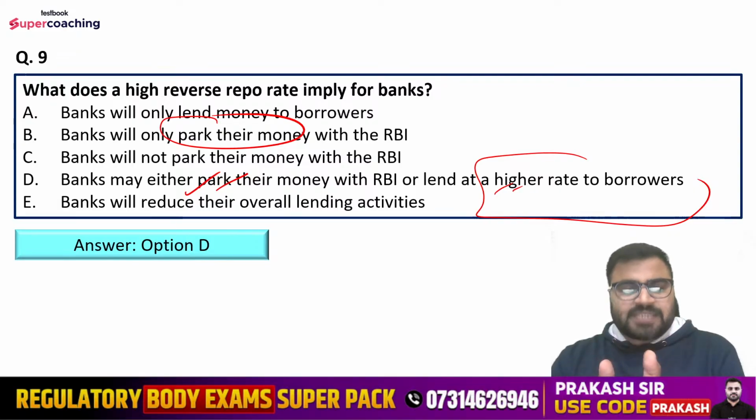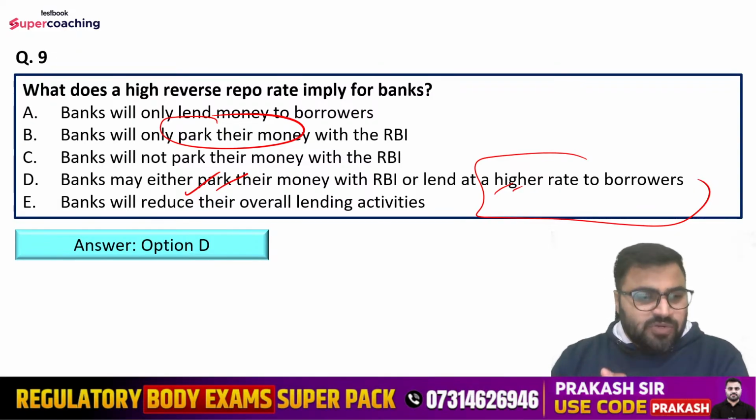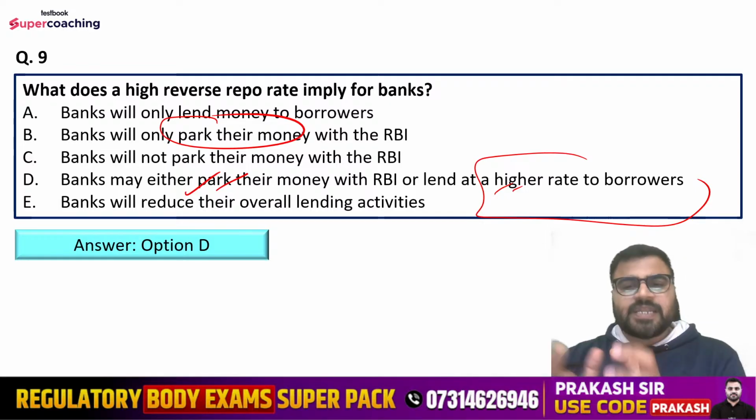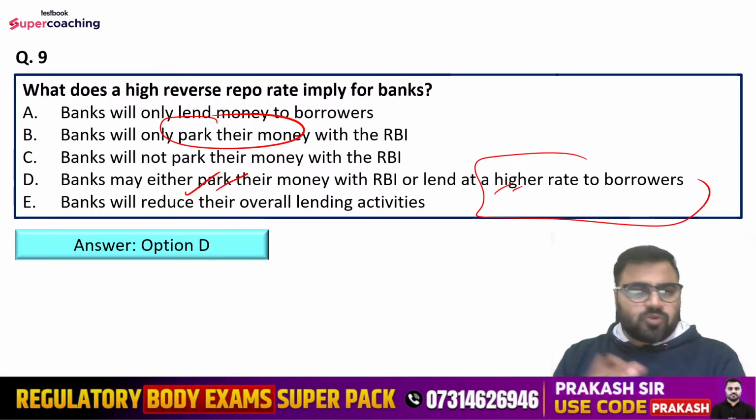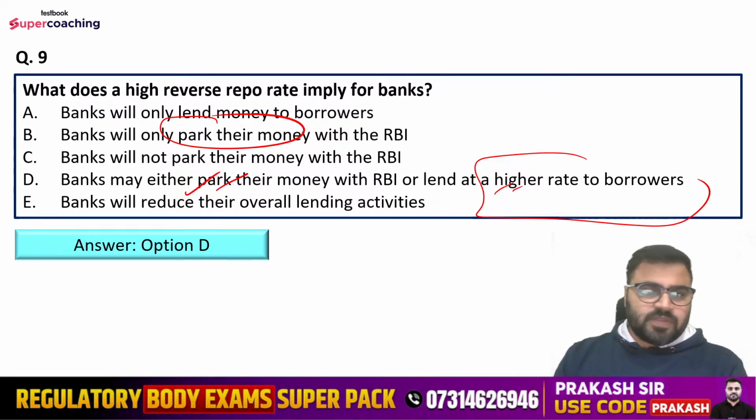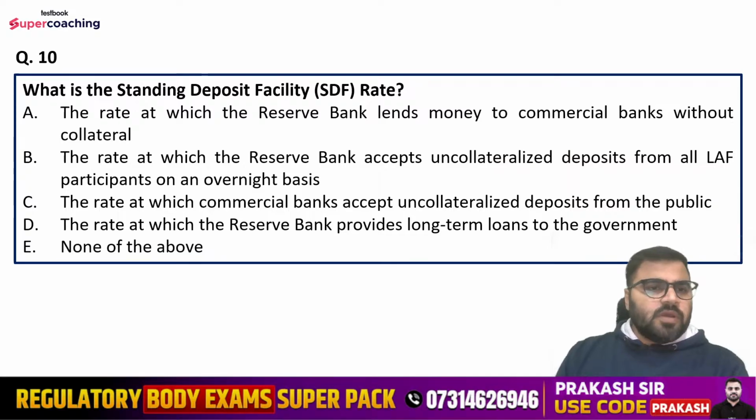If banks are getting very good interest, if banks are getting a very good deal with the borrower, then obviously they can give the loan to the public itself, right? So they have two options available. Either they may park their fund with the RBI, or they can lend to the public at a higher rate to borrowers, right?